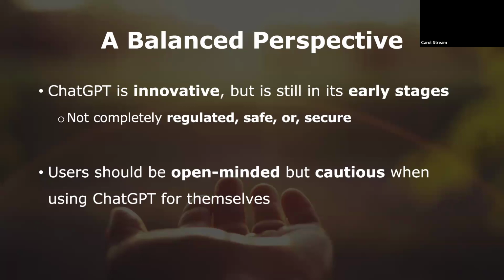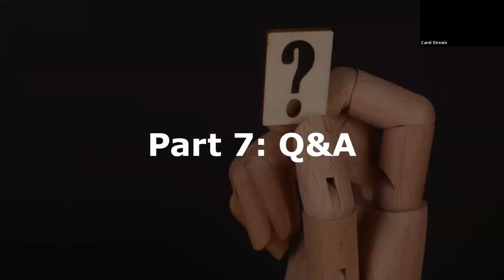My point with this anecdote is that OpenAI are just as along for the ride as the rest of us, as even the creators of this model were caught off guard by the possibilities of what they had made and what it could become. ChatGPT is an innovative advancement in artificial intelligence that is still in its early stages and is therefore not completely regulated, safe, or secure. Users should therefore be open-minded but cautious when trying out this application for themselves, as no one knows what the future will bring for anyone affected by this technology, not even ChatGPT itself. Thank you.